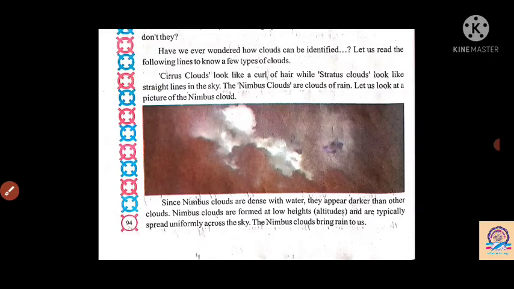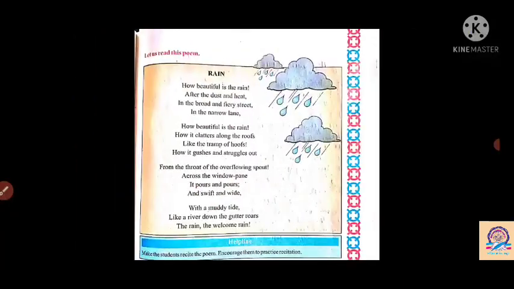They are at a low altitude and are typically spread uniformly across the sky. They make a uniform pattern across the sky, and the nimbus clouds bring rain for us. So we can say that there are many kinds of clouds, but among them nimbus clouds are considered the ones that bring rain.